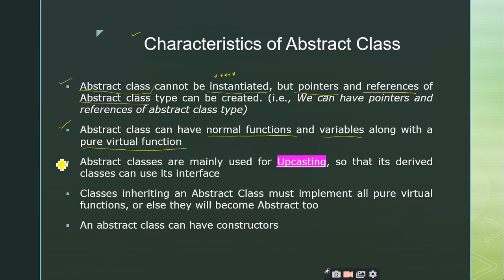Why do we use these abstract classes? Abstract classes are mainly used for upcasting. We'll see in the next slides what upcasting is. Here the author has given some important information regarding upcasting, so that its derived classes can use its interface. Can anybody tell me what you mean by interface?